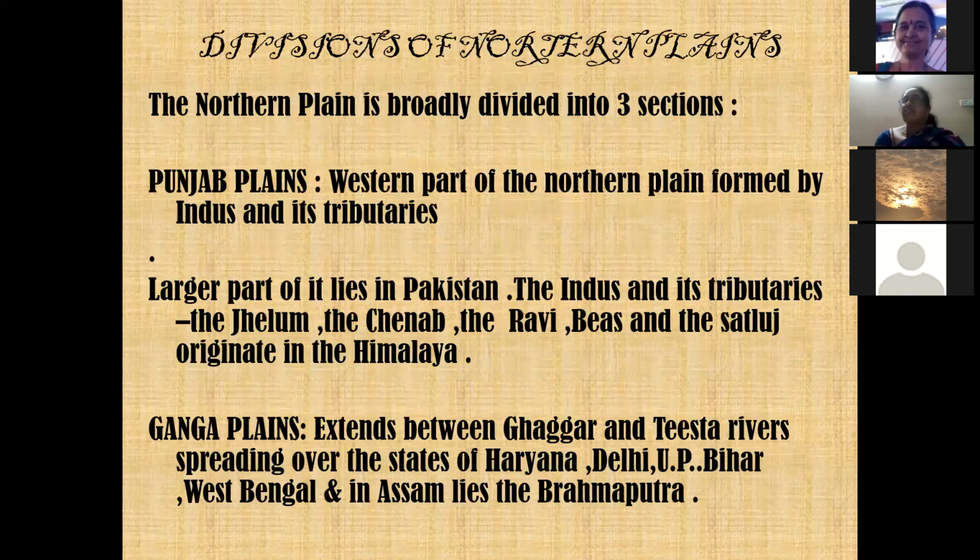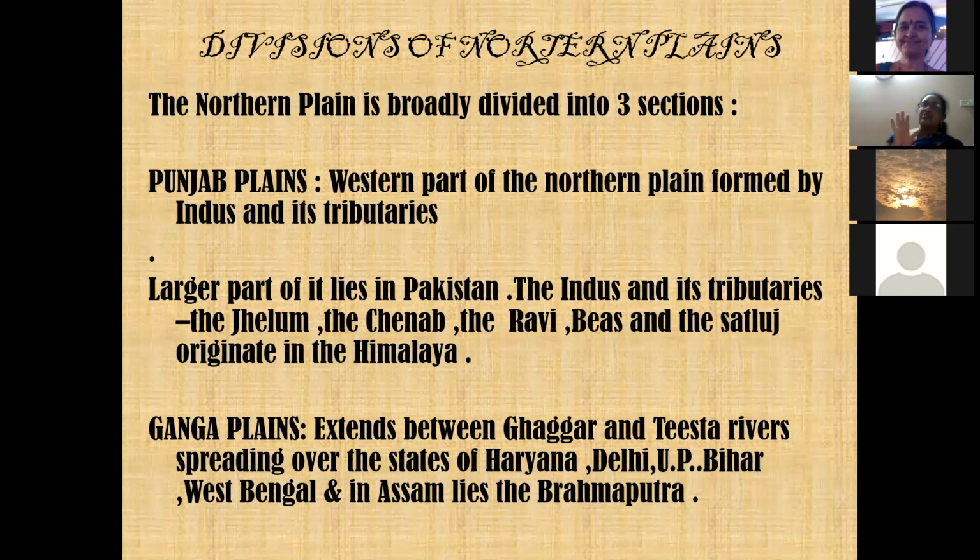Then coming to the divisions of the northern plain. So that is the formation. You call it a geological formation. Then you talk about the divisions of the northern plains. The northern plain is mainly divided into three sections. Remember these three. Punjab plains, that is the western part of the northern plain, formed by the Indus and its tributaries. You all must be knowing where Indus flows. Indus mostly flows in Pakistan.